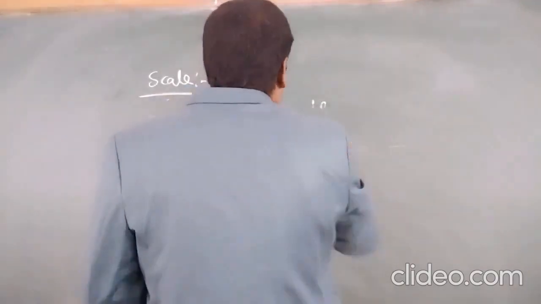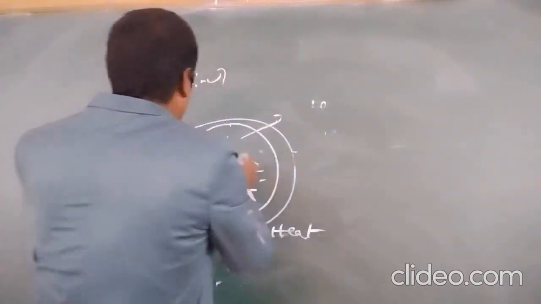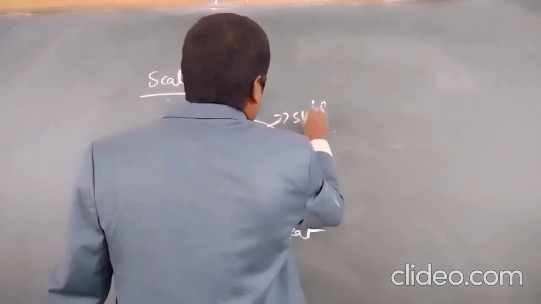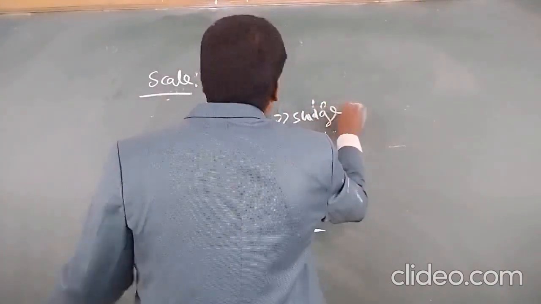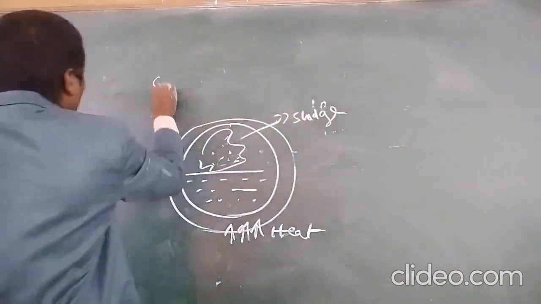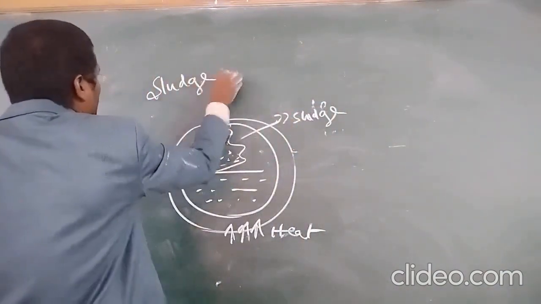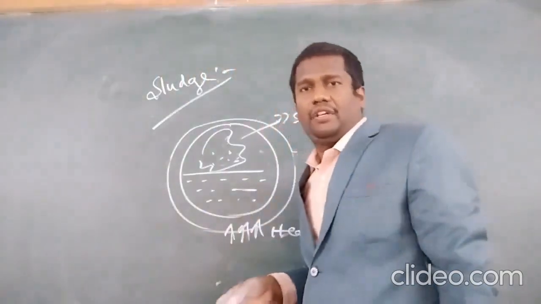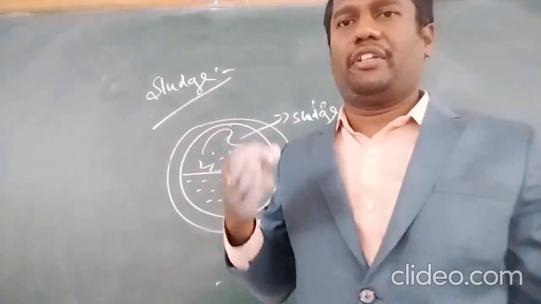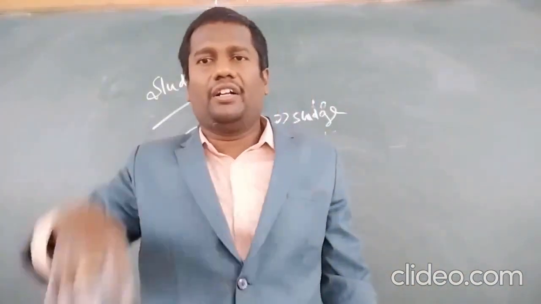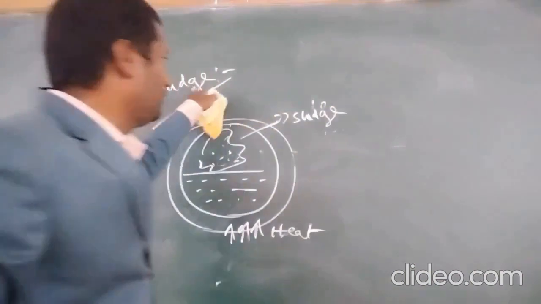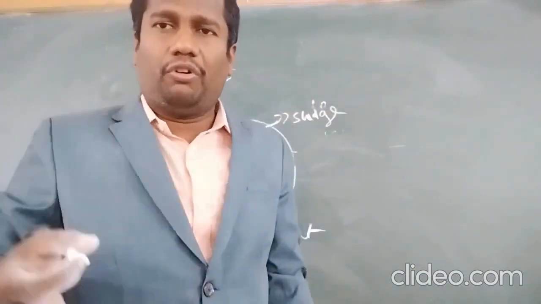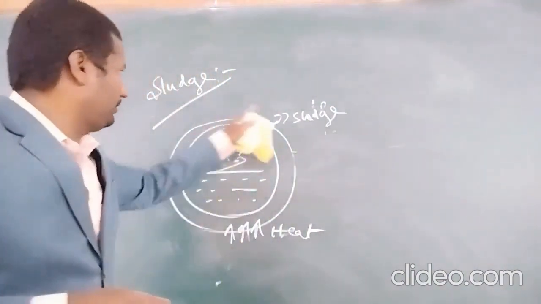Sludge. Now this is sludge. Sludge is a loose and slimy precipitate formed within the boiler. It can be removed by hand brushing and the blow down process. Now this is the boiler.